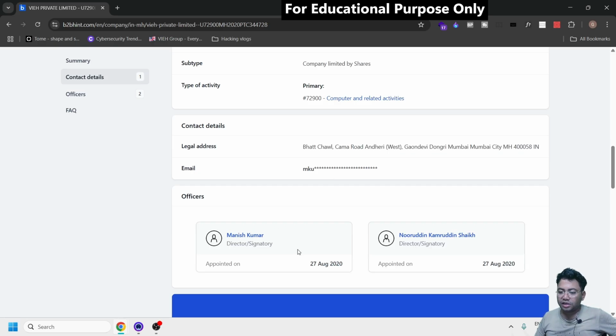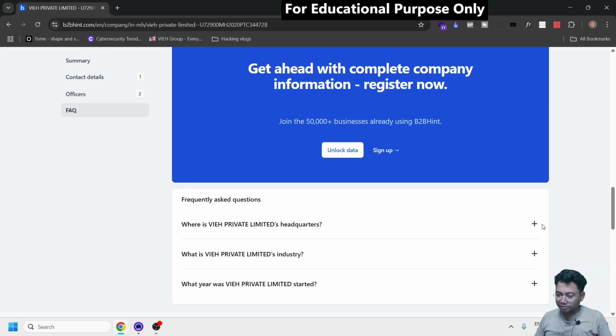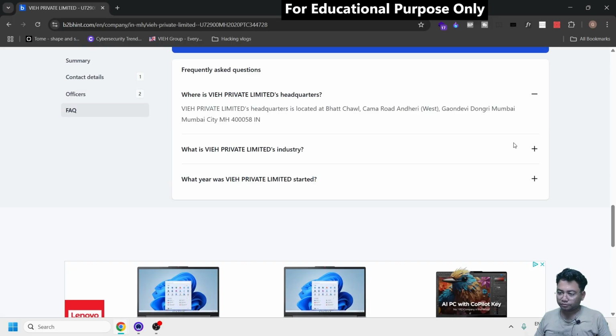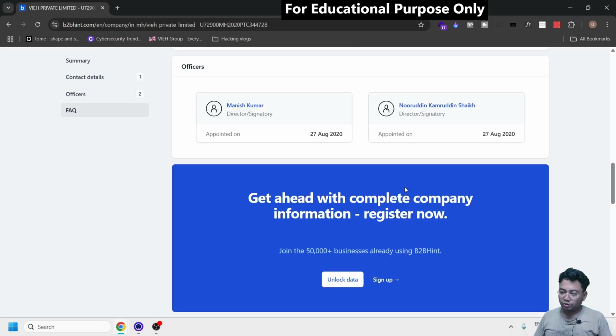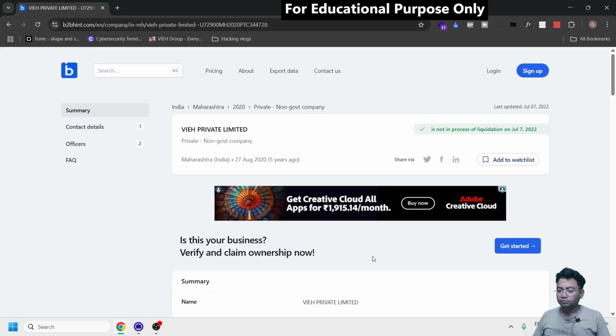Here you can check out who the directors and officers are. Me and Nuruddin are the directors actually. We are director and signatory, and 27 August 2020 is the company opening date. So this is how you can get more company information, with the headquarters, what a private limited is, the industry, and a little more information. If you log in, you might get a little more information. So this is how you can dig out information about a specific company.